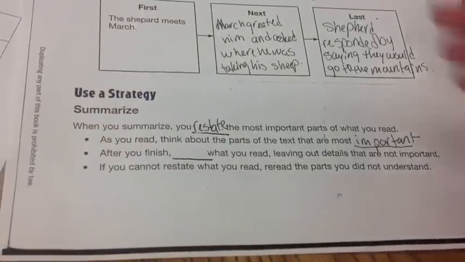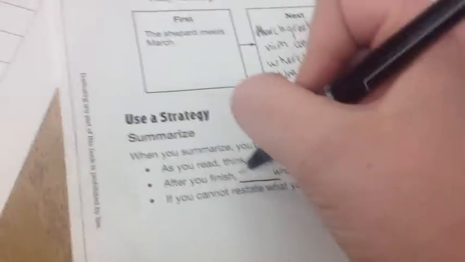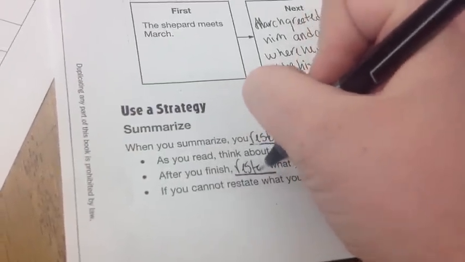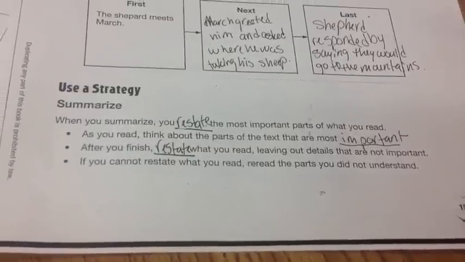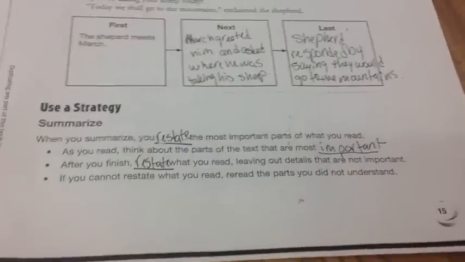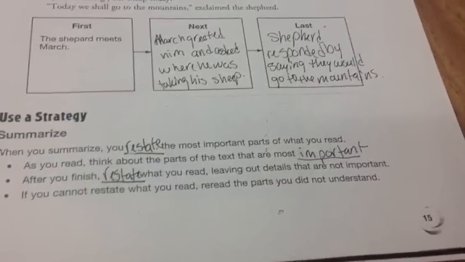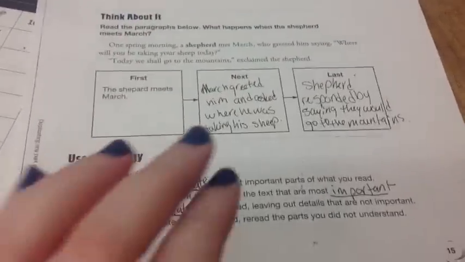After you finish, restate what you read, leaving out details that are not important. If you cannot restate what you read, reread the parts you did not understand. Once you have all of your notes complete, you're ready to turn your paper over.